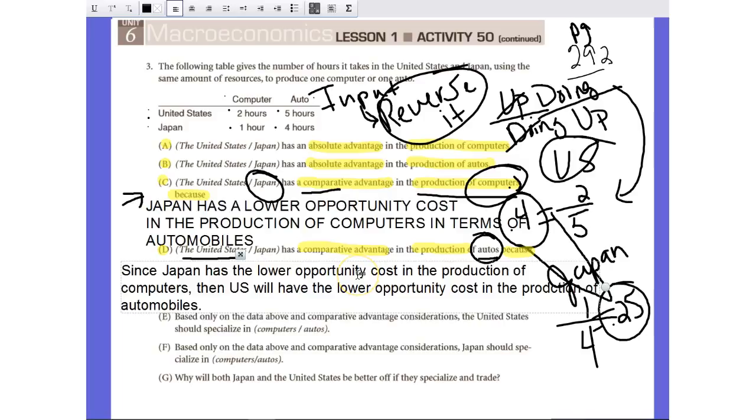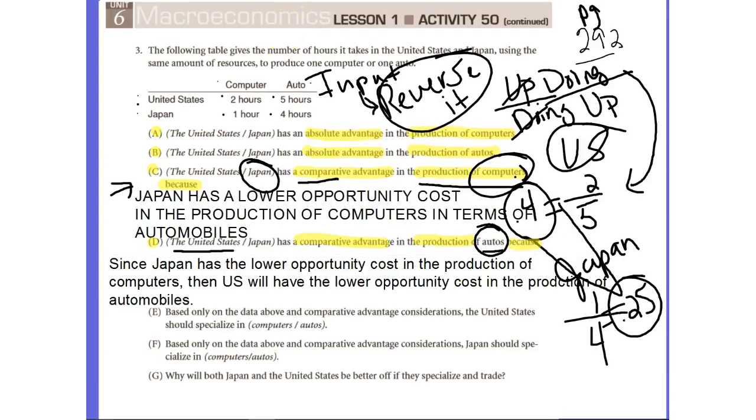So whenever one country has the lower opportunity cost in one good, we know automatically that the other country will have the lower opportunity cost in producing the other good.